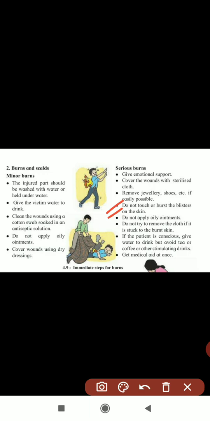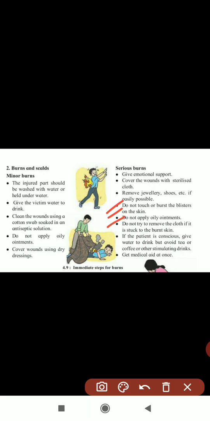If it is stuck to the burned skin, sometimes the cloth also sticks to that burned part, so don't try to remove the cloth, because the skin will also come along with it, and it is very dangerous for that injured person.